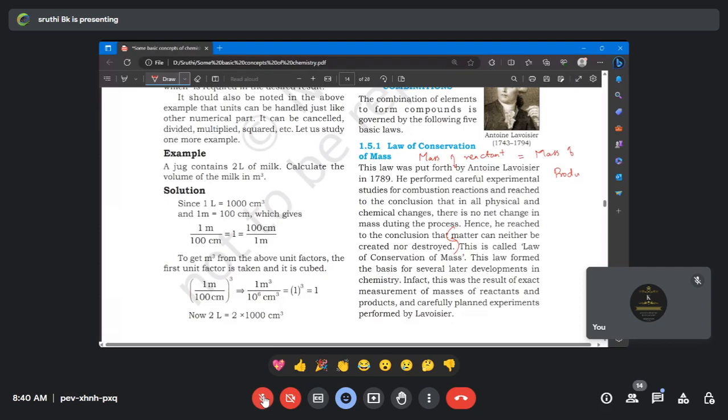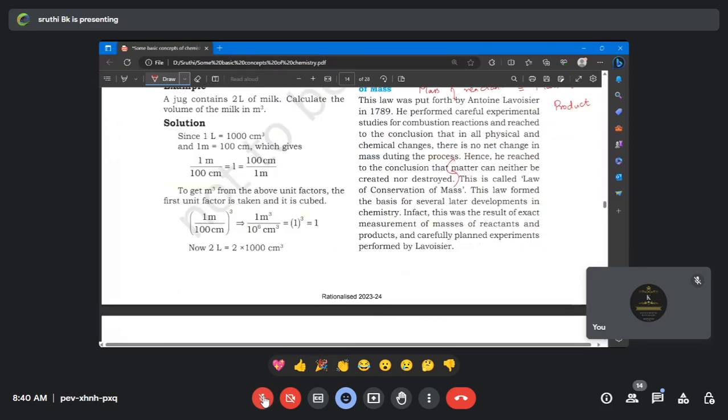For example, you are preparing a coffee, adding 1 liter of milk and half a liter of water, then definitely together will be your final coffee. But if you do it in an open container, then the water molecules will evaporate, and the mass of the product is different. So if the reactions take place in a closed container, definitely the mass of the reactant should be equal to the mass of the product. The matter will not get increased or decreased. That is what they are saying: matter can neither be created nor be destroyed. Clear, everyone?